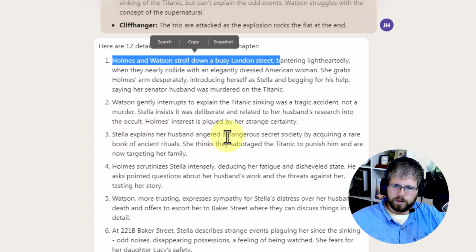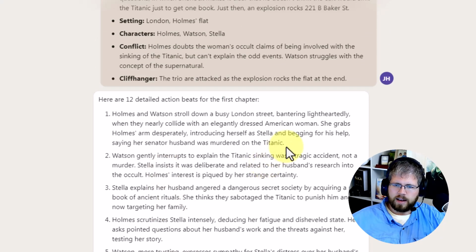Stella explains her husband angered a dangerous secret society by acquiring a rare book of ancient rituals. She thinks they sabotaged the Titanic to punish him and are now targeting her family. Holmes scrutinizes Stella intensely, deducing her fatigue and disheveled state. He asks pointed questions about her husband's work and the threats against her, testing her story. Wow, this is actually good. I wasn't expecting it to be this good, but these are actually really good story beats. The only thing I would add is that she needs to, at some point here, mention that her daughter was also taken, because that's something that maybe wasn't clear in the prompt.